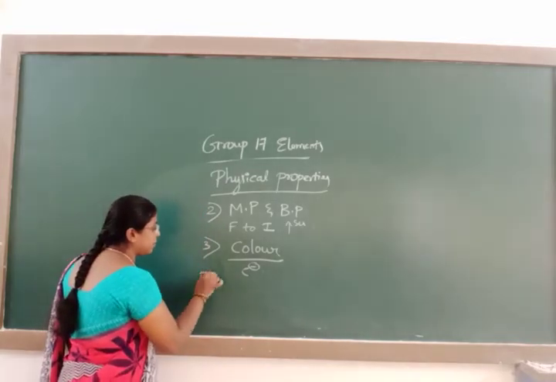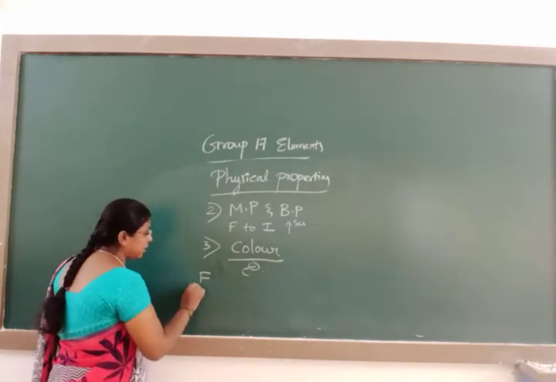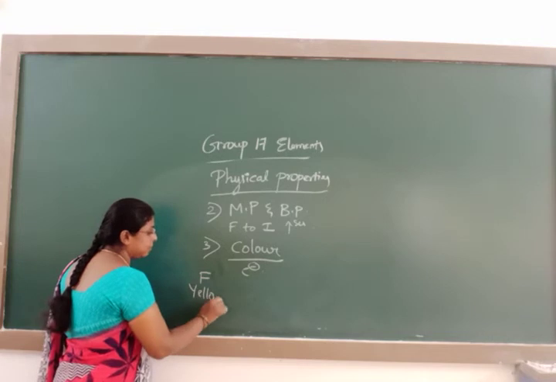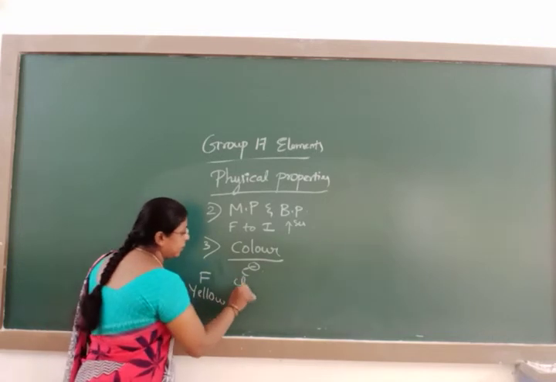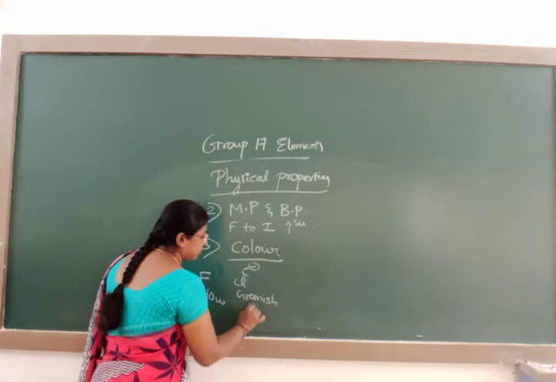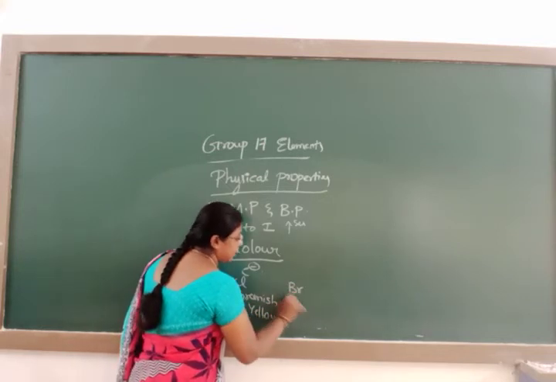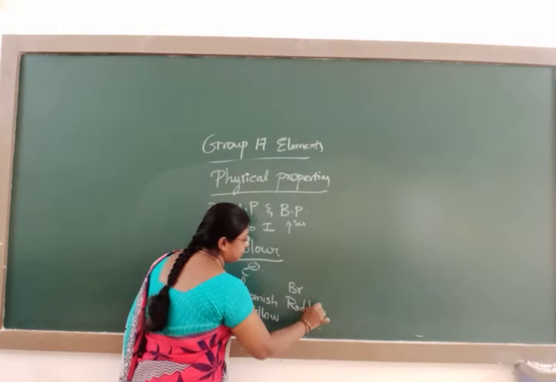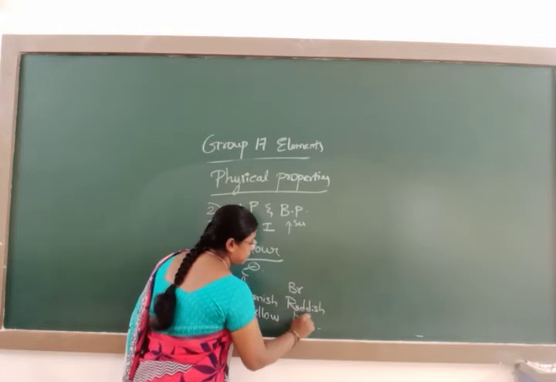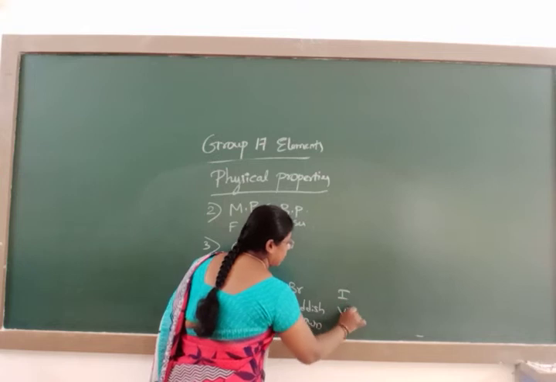Hence you can see different colors. For example, fluorine is yellow in color. Chlorine is greenish yellow. Bromine is reddish brown. And iodine is violet in color.